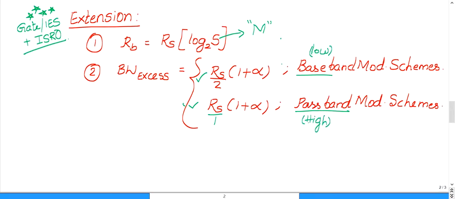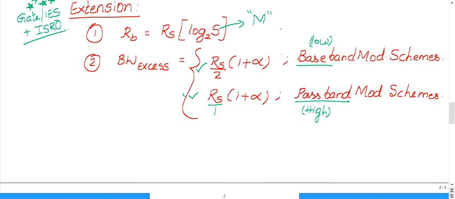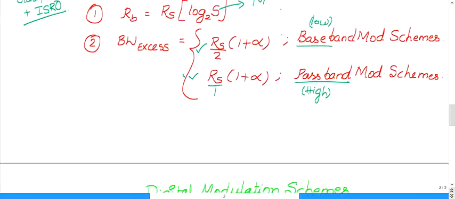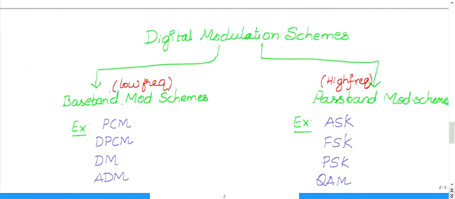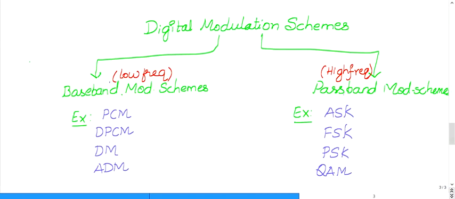So what are these baseband and passband modulation schemes? Generally any digital modulation scheme can be classified into two categories: baseband modulation schemes and passband modulation schemes. The name itself tells it's baseband, meaning it's at very low frequency. Passband, like a passband filter, passes some high frequency, so it is at higher frequency.